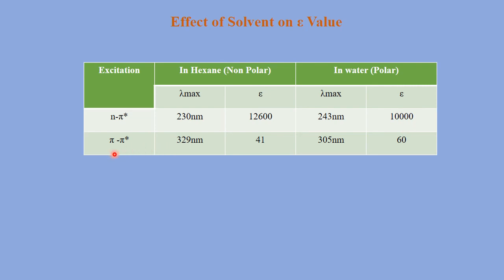If we take the excitation n to pi star in non-polar solvent, that is 329 nanometer, then at that time the epsilon value is 41, and in polar solvent this lambda max is at 305 nanometer, and at that time the epsilon value is 60. So here the epsilon value increases, that is, the probability of excitation in this case increases.